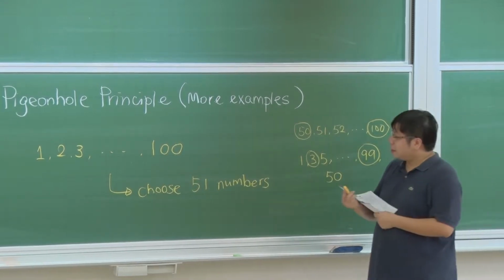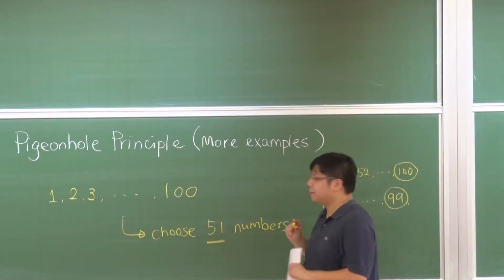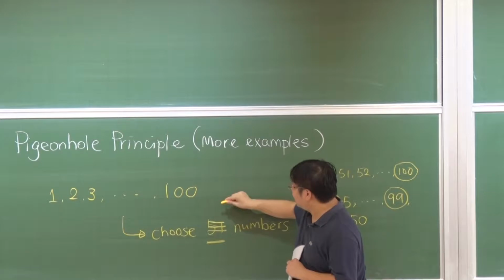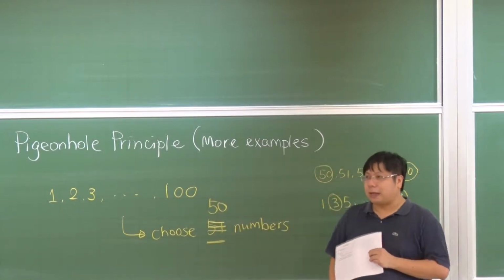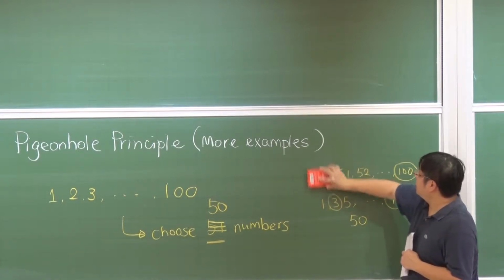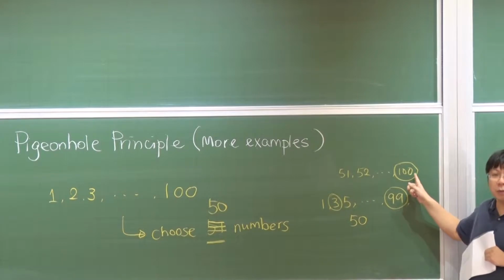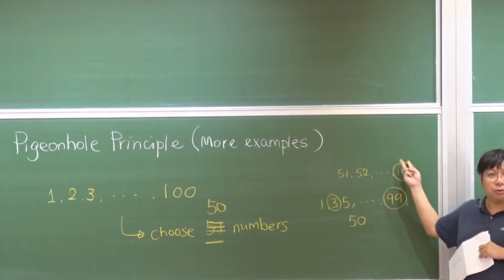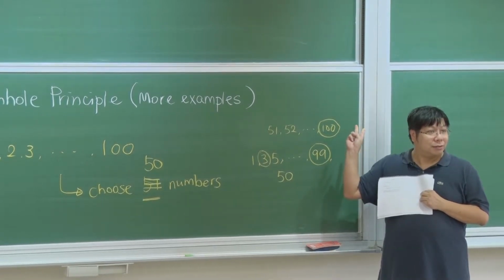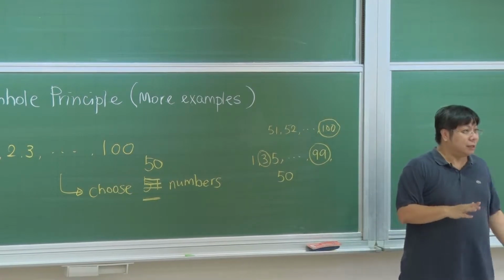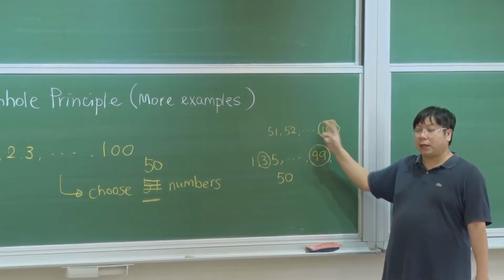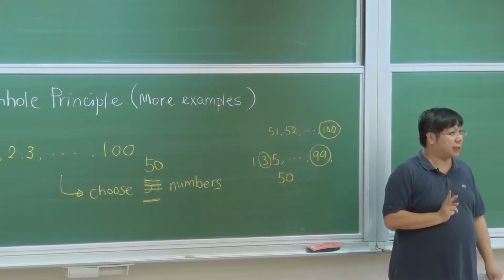So no matter how you are selecting, you are always going to find one number divisible by the other. But this 51 is a magic number. If we choose fewer, let's say we choose 50, then we are not guaranteed to have this property. If we are choosing 50 numbers, let's say 51 to 100, then no two can form a pair such that one is divisible by the other. Is that okay? Right? So if we select these 50 numbers only, 51, 52, up to 100, then you cannot find any two of them such that one is divisible by the other.